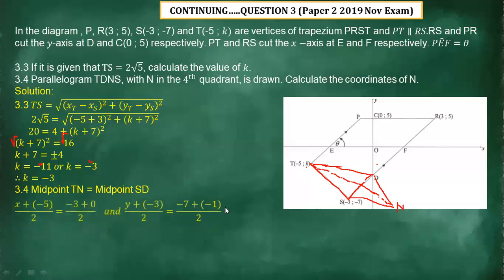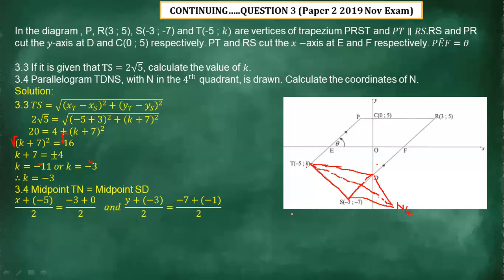If that is the case, then we're going to be using this formula here, and we start with x. So we're going to say the x from this point N plus the value of x on this point, which is negative 5, over 2 equals negative 3 plus 0, divided by 2.